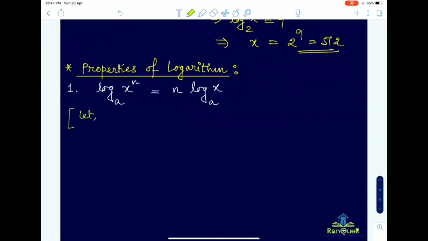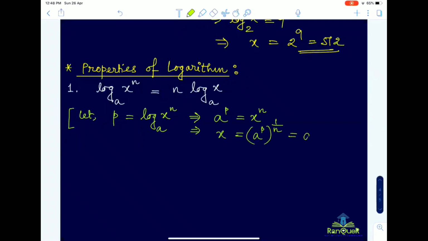So suppose that this left hand side is equal to some variable, suppose p. So according to that, a to the power p will be equal to x to the power n, from the definition of logarithm and the interlink between exponential and logarithm. So a to the power p equal to x to the power n. So according to that, x will be equal to a to the power p whole to the power 1 by n, that is a to the power p by n.